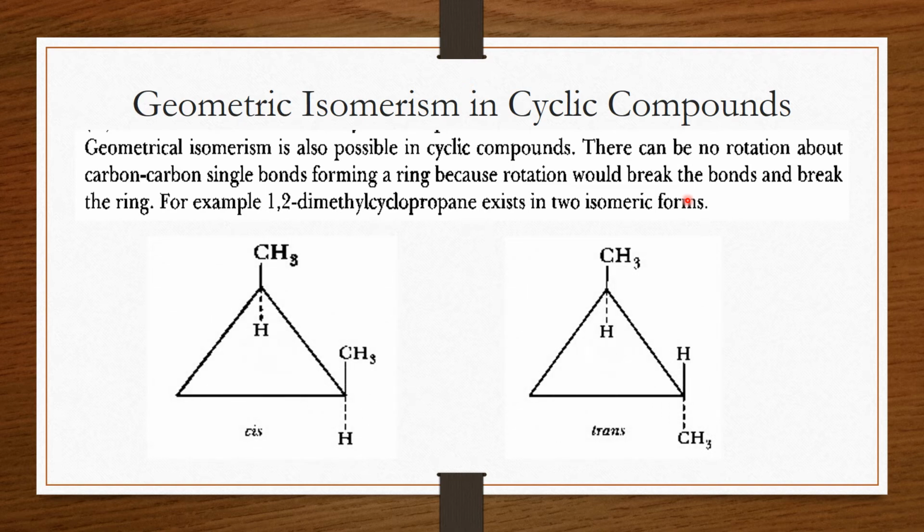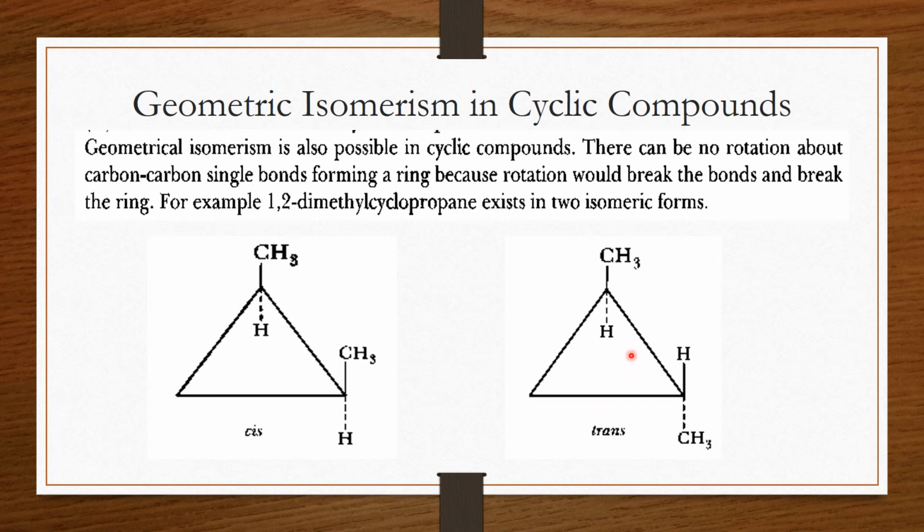Here you can see the example of 1,2-dimethyl cyclopropane. In this case you can see that two methyl groups are present on two different, adjacent carbon atoms. As the two methyl groups are present on the same side, it is the cis isomer.